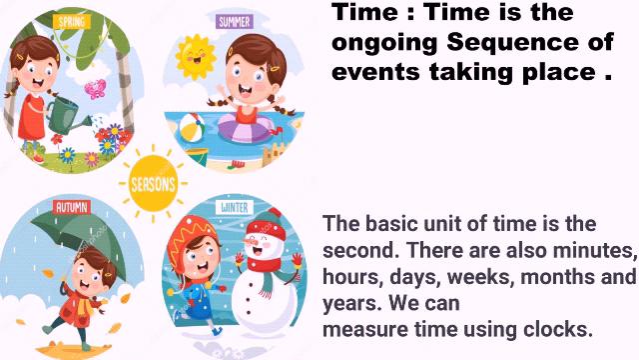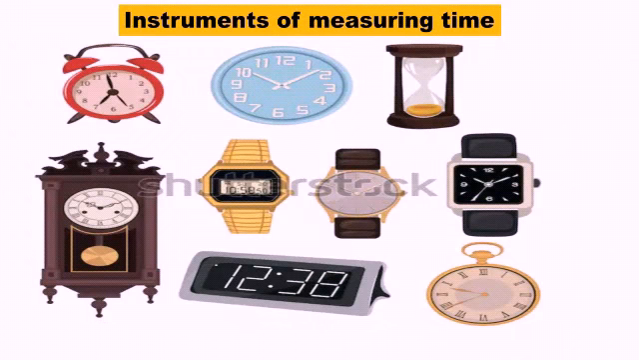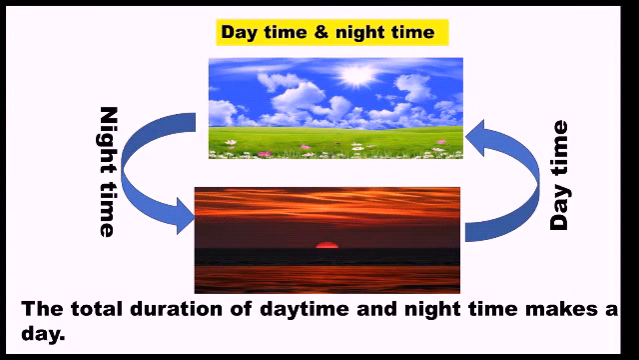I will show you now different types of clocks which we can use in our daily life to measure time. So what is time? Time is the ongoing sequence of events taking place. So let's see. From the picture you can easily understand that these are the instruments for measuring time. But now I'm not going to tell you the name of the instruments. You have to tell me which kind of instrument it is, and you have to tell different types of names of the instruments.